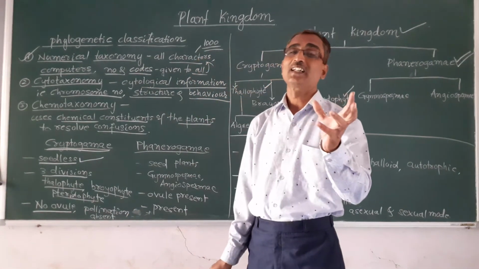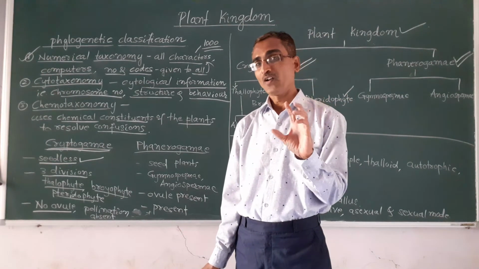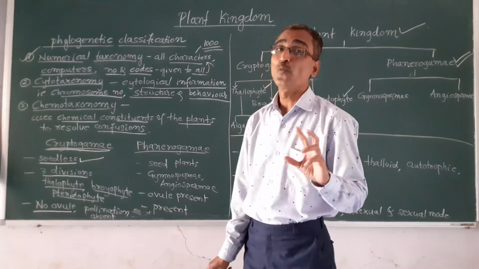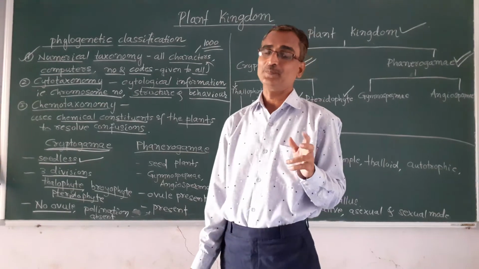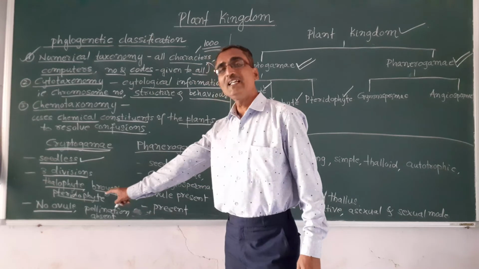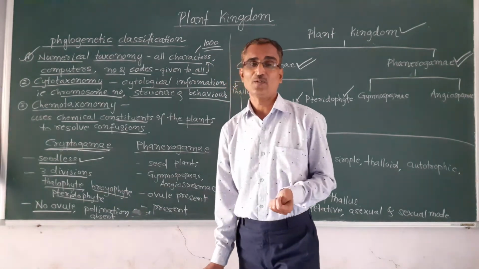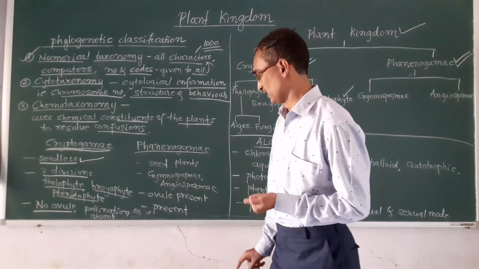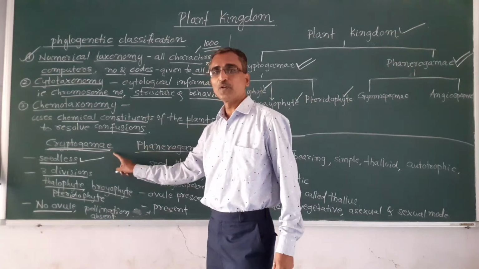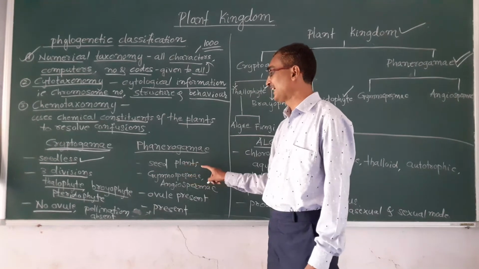Pollination is the transfer of pollen grains from one flower to the stigmatic surface of another flower, which is very much essential. But here pollination is absent, and they need water as the external agent for this. And these are the characteristics of cryptogamy. Next, characteristics of phanerogamy. Phanerogamy are seeded plants.